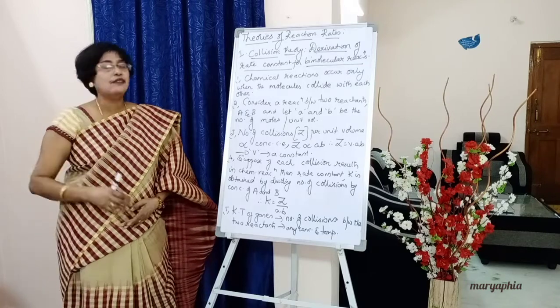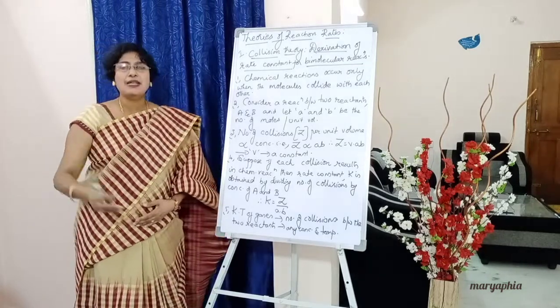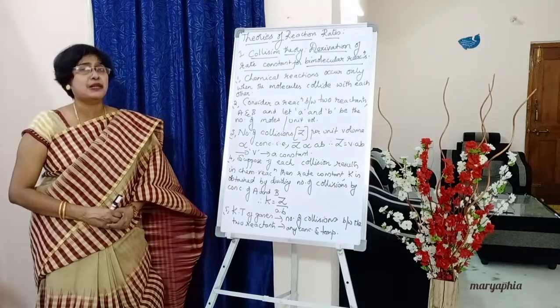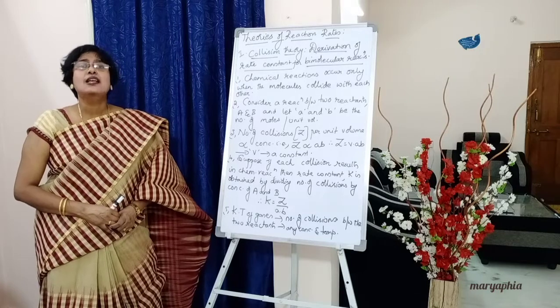We have seen the first point: for a chemical reaction to take place, the reactant molecules should collide with one another. That means there should be collisions among the molecules.